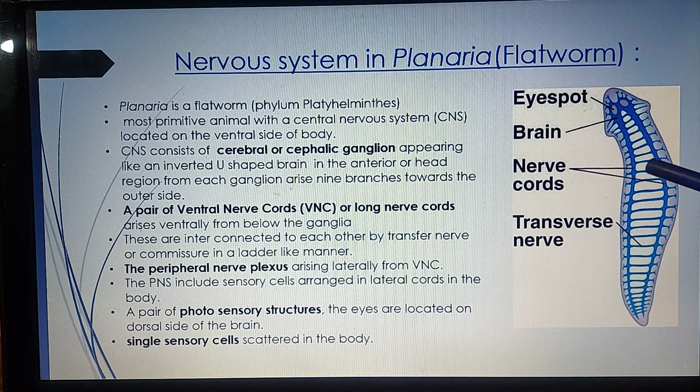And single sensory cells are scattered in the body. This is how we can describe the nervous system in planaria.